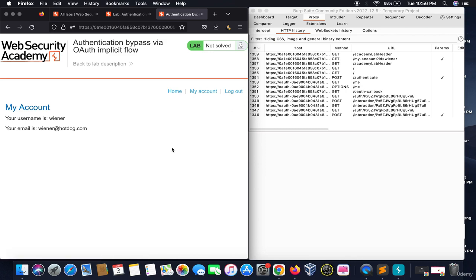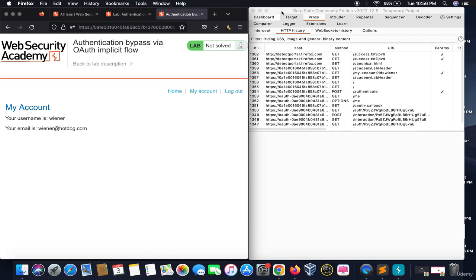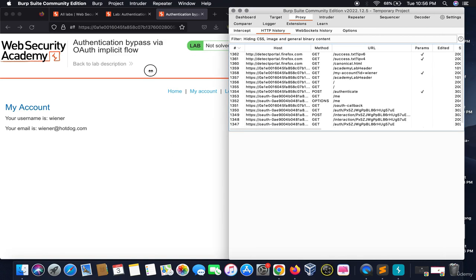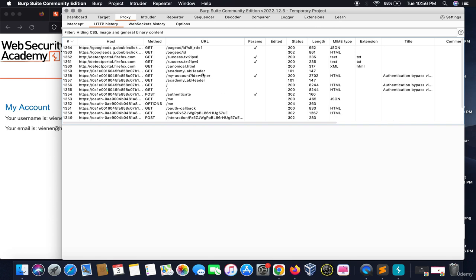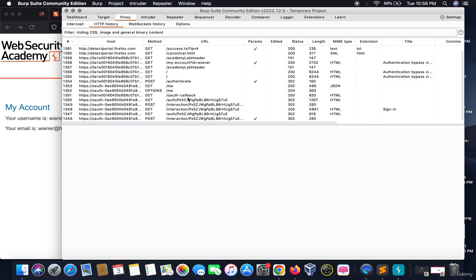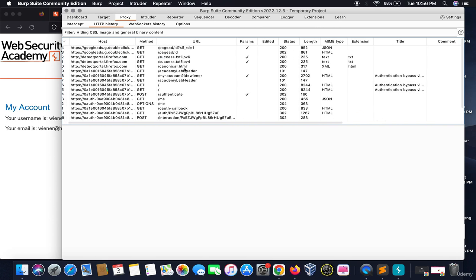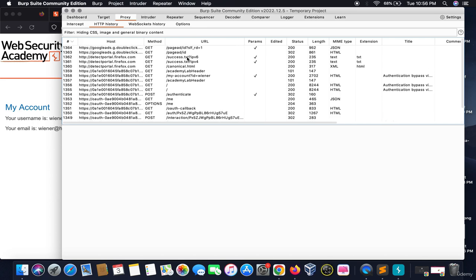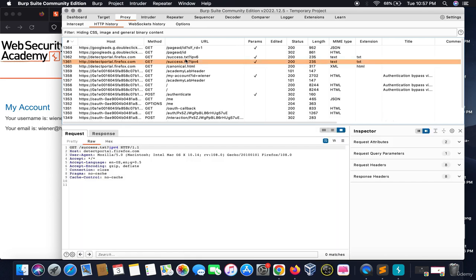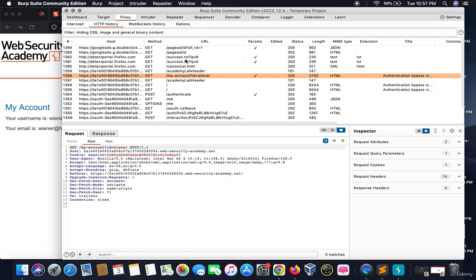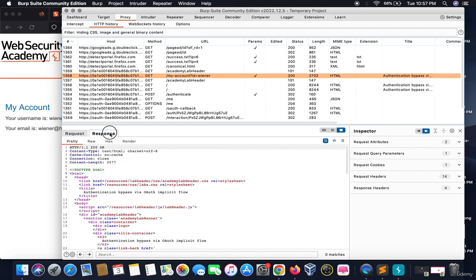Everything is done till now. So the next thing is that we have to look out for the responses. We will start from here. We will only look for the responses which contain some parameter. This is the first response where we specify the ID.